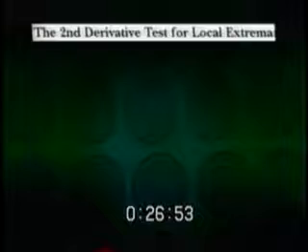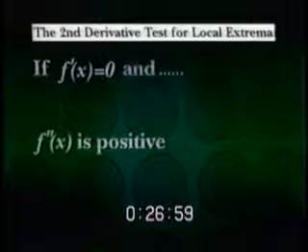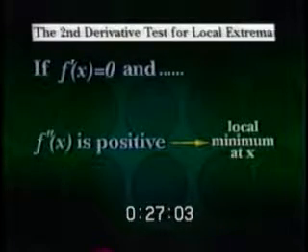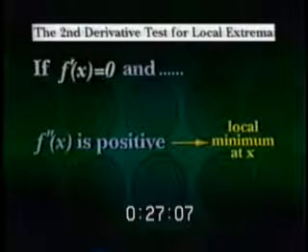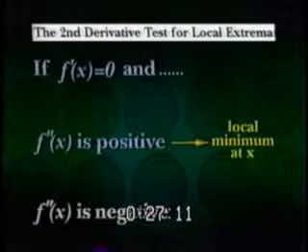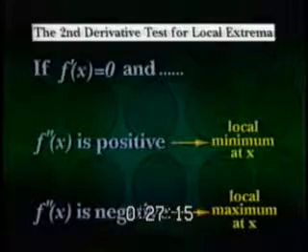Section D. The second derivative test for local extrema. The second derivative test for local extrema goes like this. If the derivative of the function at a critical point is 0, and the second derivative is positive at this critical point, the function has a local minimum there. On the other hand, if the derivative of the function at a critical point is 0 and the second derivative is negative at this point, the function has a local maximum there. Note that this sounds backwards, but it isn't.